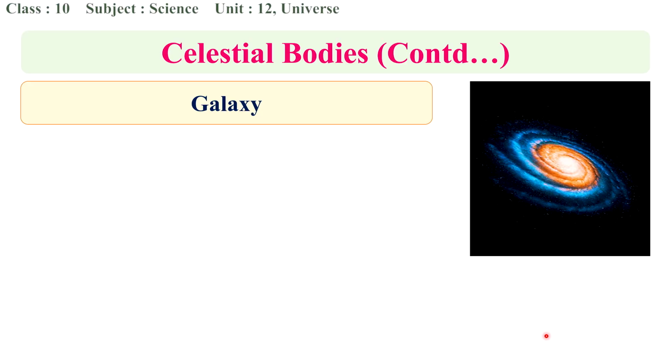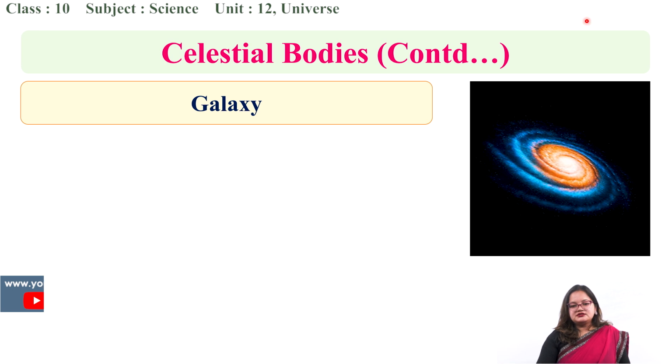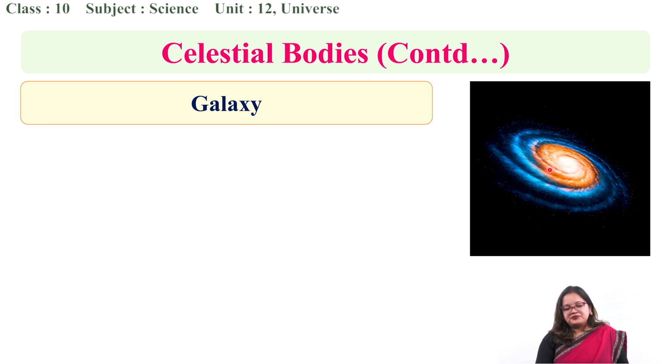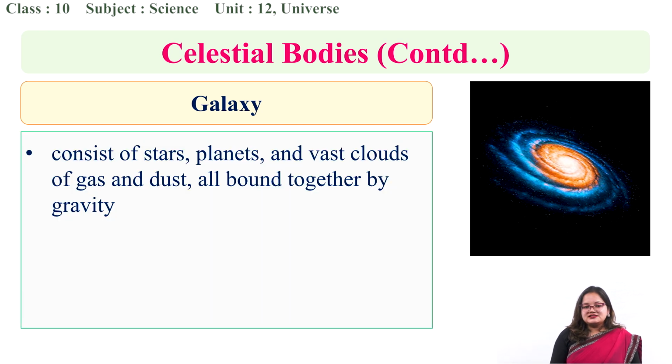Okay, so this is a galaxy. Earlier we studied asteroids, planets, comets, right? And stars as well. So in this diagram you are seeing a galaxy. It has all those celestial bodies. Galaxies consist of stars, planets, vast clouds of gas and dust, all bound together by gravity.